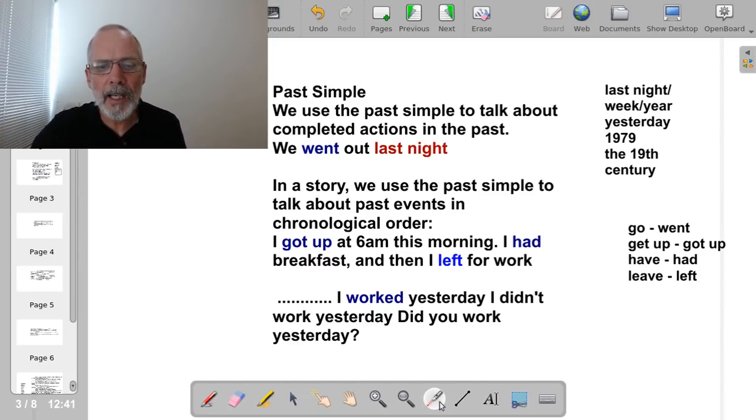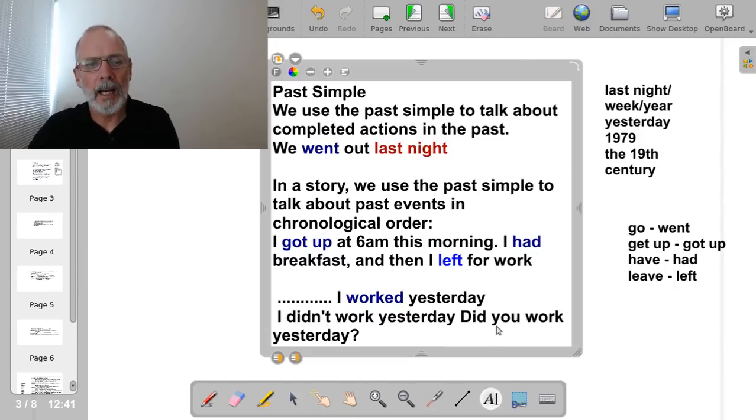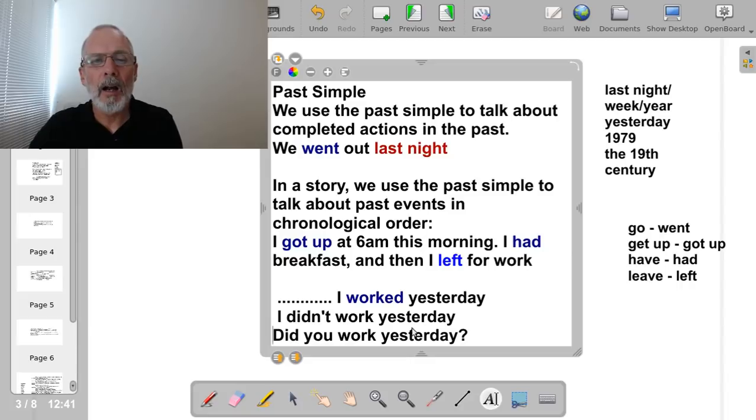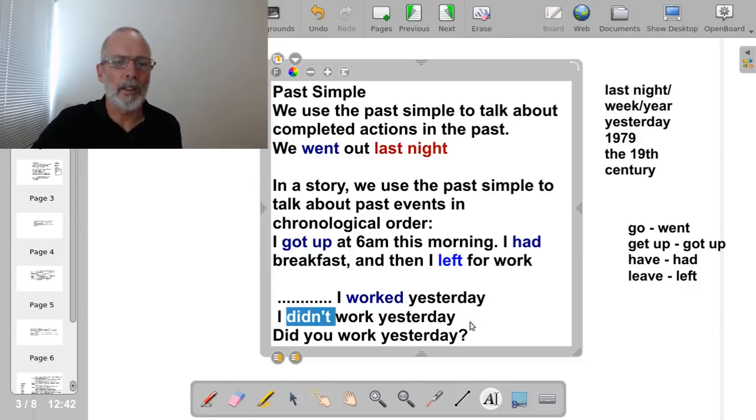Before we look at the next tenses, let's just remember that when we put a negative sentence in the past, we need to use didn't. It's the same for all people. I didn't work yesterday. You didn't work yesterday. He didn't work yesterday. She didn't work yesterday. We didn't work yesterday. They didn't work yesterday.